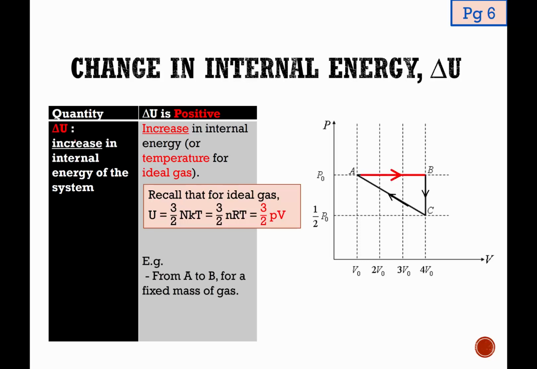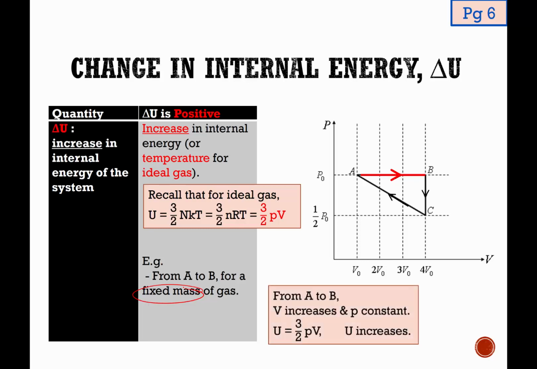So if let's say we are looking at a fixed mass of gas, meaning my N, the number of molecules, or small n, the number of moles of gas, is constant, and we are looking at the change in state from A to B. In this process from A to B, we can see that the pressure is constant, yet the volume is increasing, and therefore we can conclude that the internal energy is increasing. How? By looking at the equation 3 over 2 PV. Since pressure remains constant and volume is increasing, we can conclude that the internal energy is increasing.